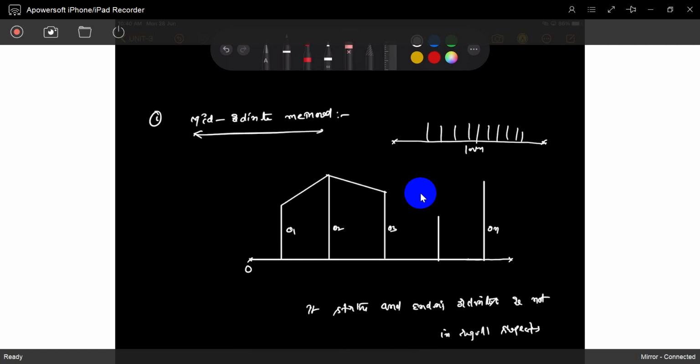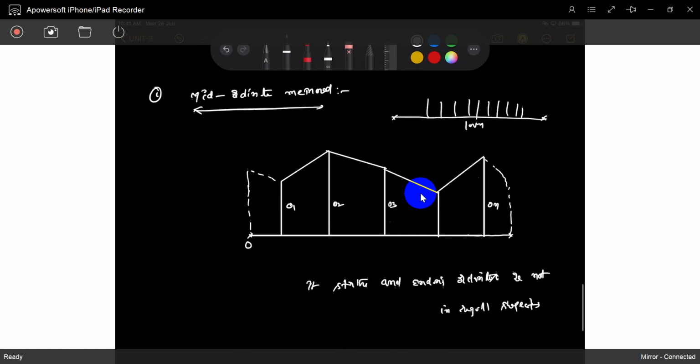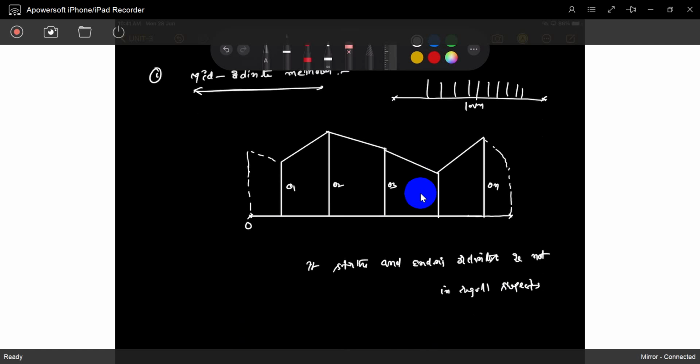These are all not regular shapes; I will just make them regular shapes. If some ordinate is there but we don't know it, we will exclude those. So what is that mid ordinate method?